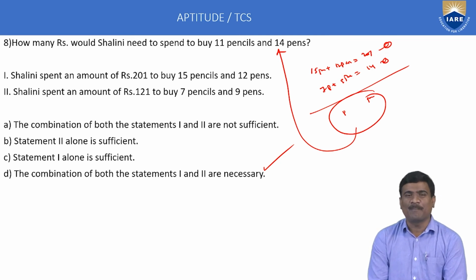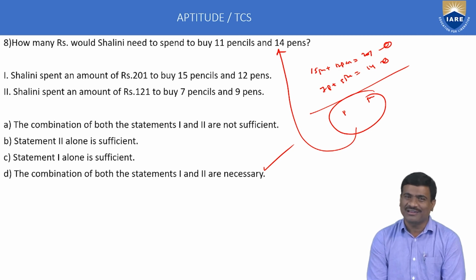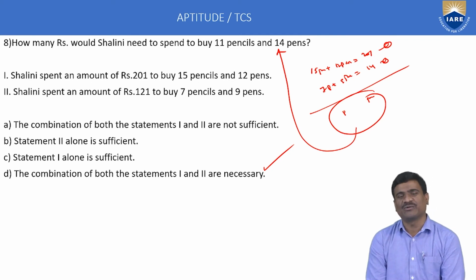Next, apply both statements 1 and 2 together, which is possible. Using the general equation solving method, calculate one pen cost and one pencil cost. But your question is 11 pencils and 14 pens: 11 times one pencil, 14 times one pen. That is possible using both statements together. So the answer is option D only.